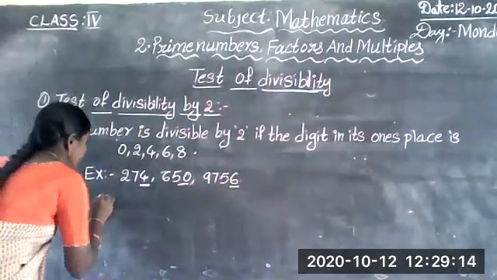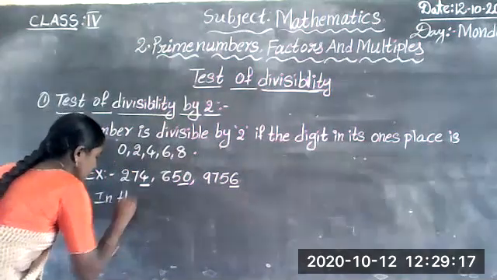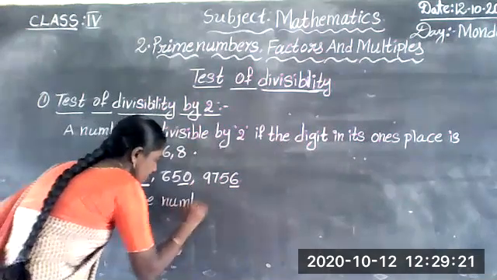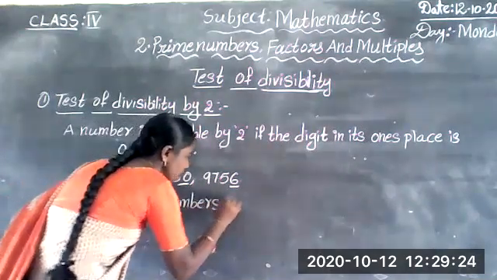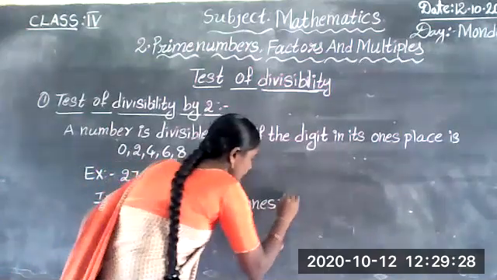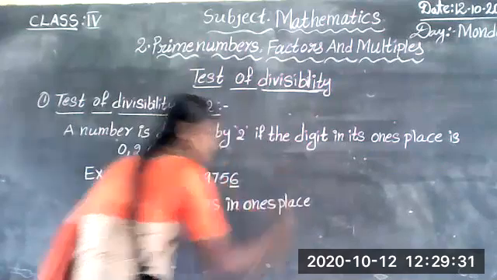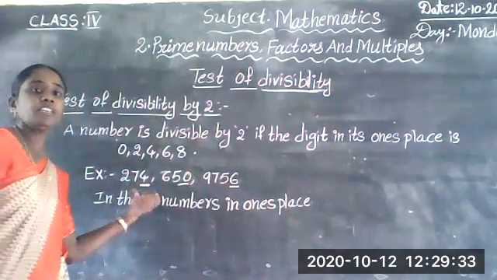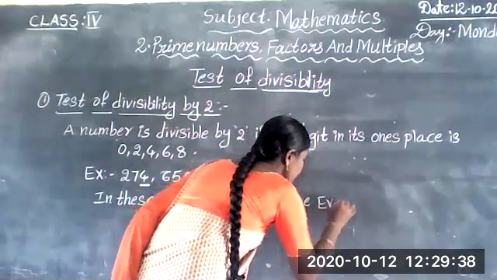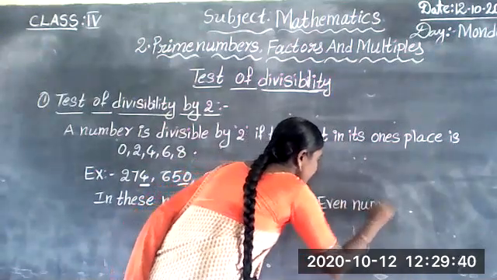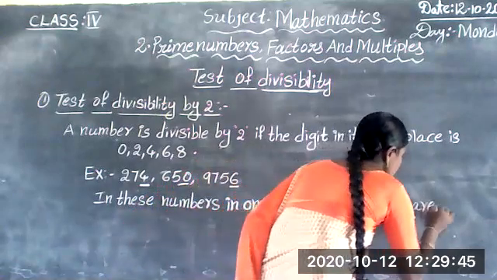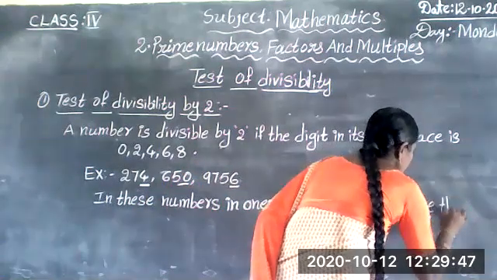In these numbers, in the ones place, even numbers are there.